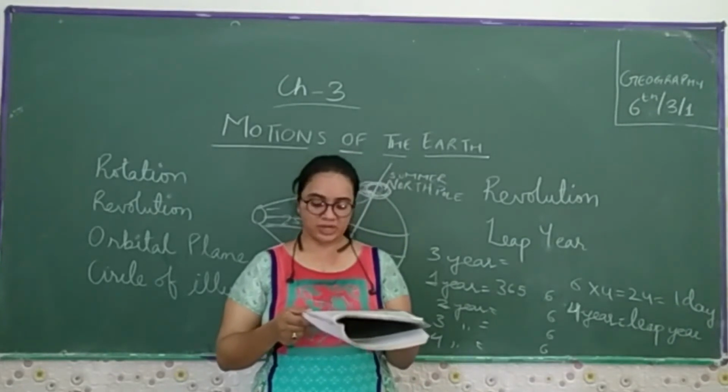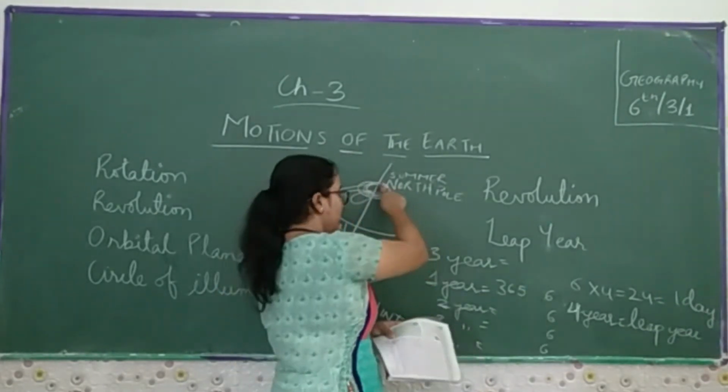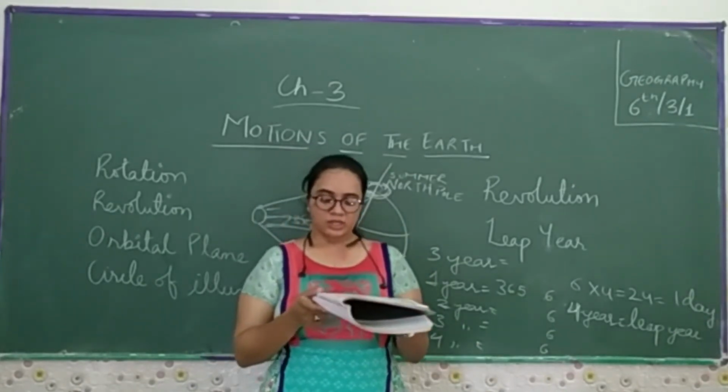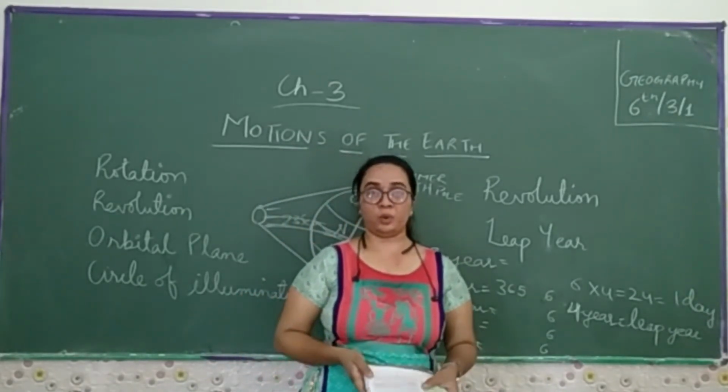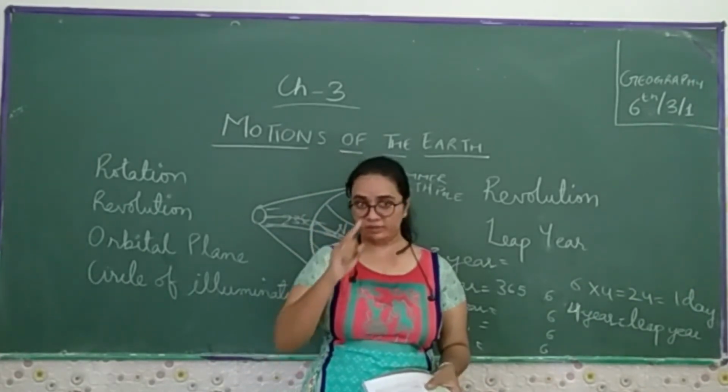At this position, neither of the poles is tilted towards the sun. Now, the center of this position is tilted towards the sun. The whole earth experiences equal day and equal night. This is called the equinox. You have to keep this in mind.